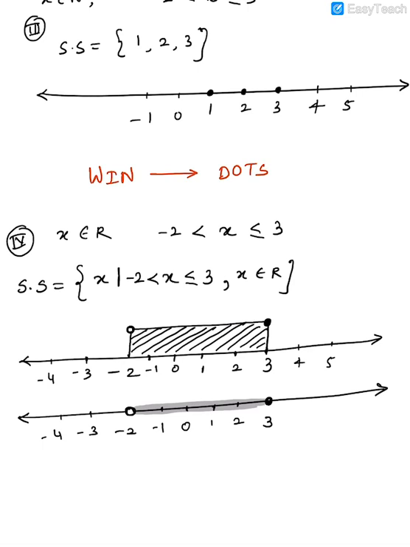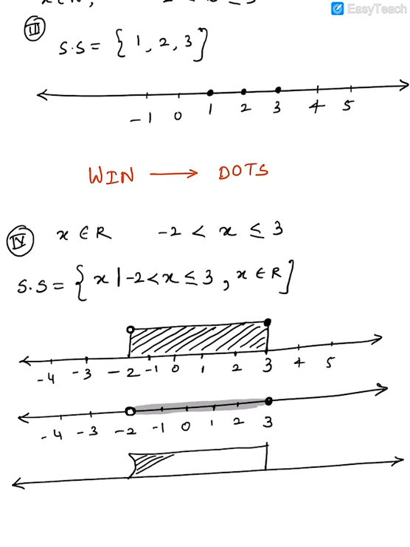Now there is one more way, and the last way, to represent this number line. See what the third way is. Look, if 3 is included, then you make a straight line, that's all. And if a number is not included, you have to make a curve, like concave or convex reflectors, and then again join them and do this shading.